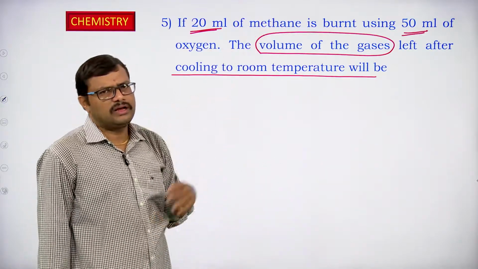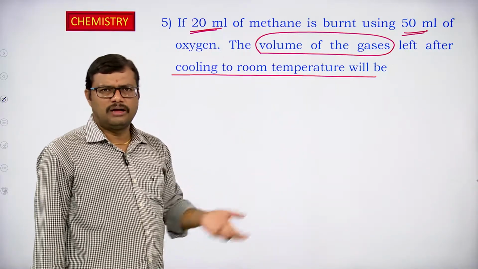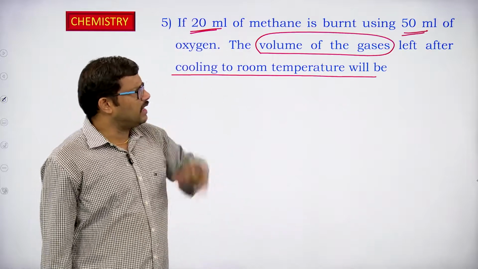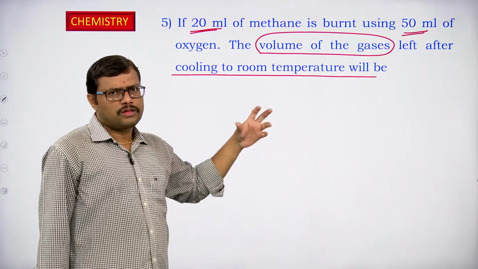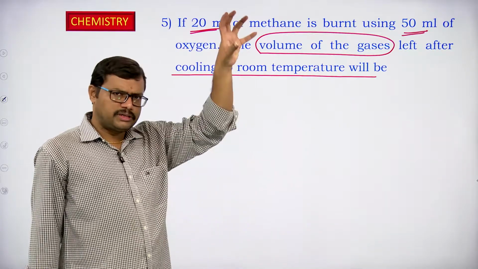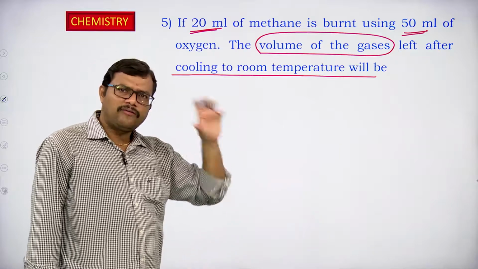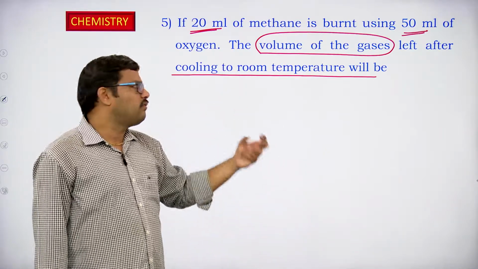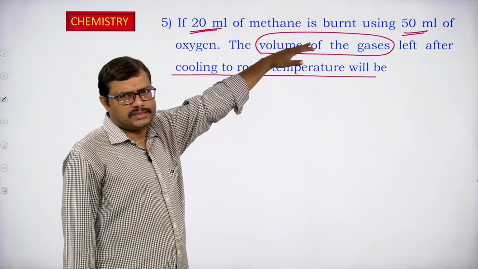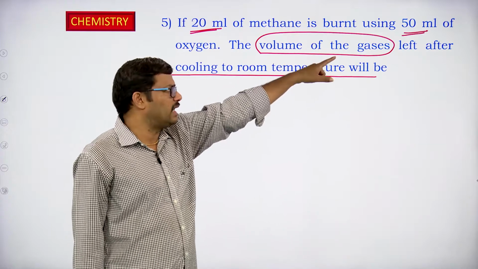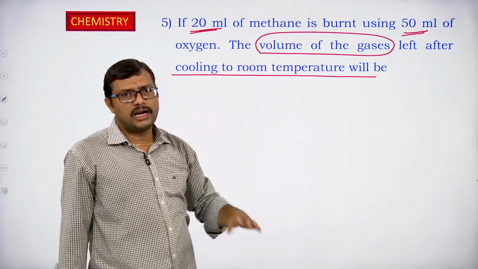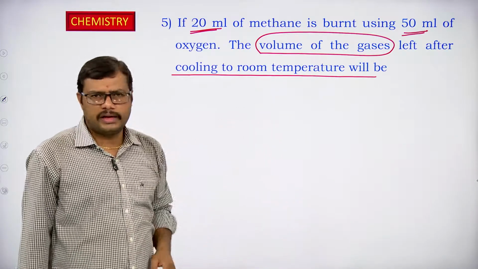Reaction of alkane with oxygen is combustion. When the combustion reaction is carried out, the products will be obtained and the total reaction mixture is cooled to room temperature. After cooling to room temperature, what will be the volume of gases? They are asking about the volume of gases that are going to be left in that particular reaction.